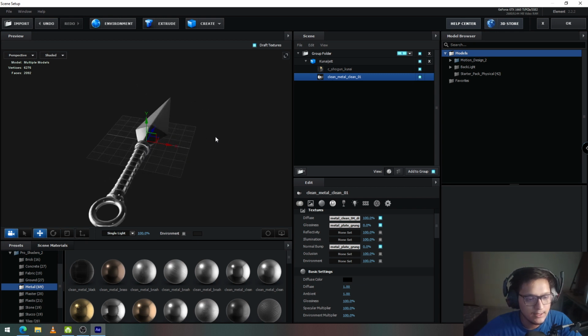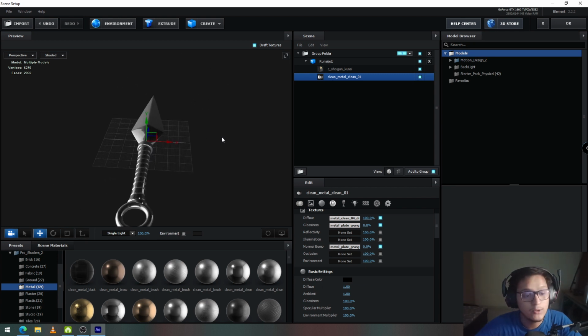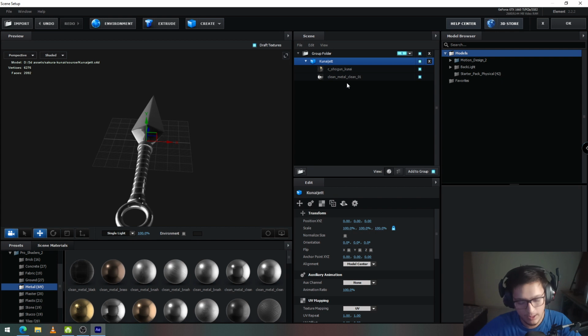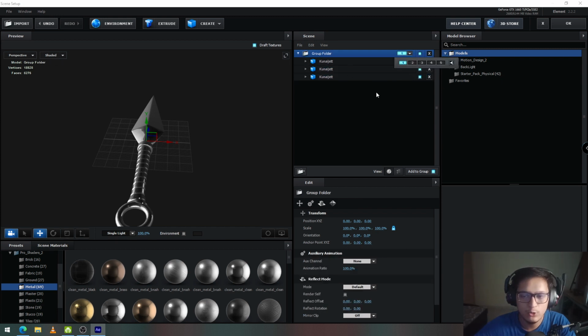So now that that's done, we need two more kunais. So I'm going to click on the kunai, press Ctrl D, press Ctrl D once again. Okay, now we have our 3 kunais on our screen, but you can see that all 3 of them are in the same group, which is group 1. And the problem with having all 3 of them in the same group is that if we change the position value of one kunai, the position value of other 2 will change automatically. But we don't want that. We want to control all 3 of them separately.